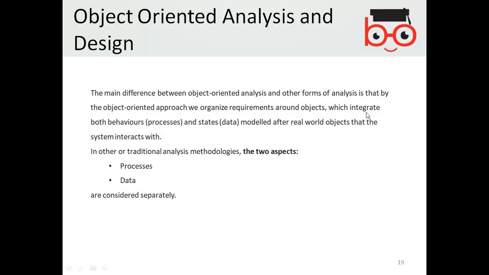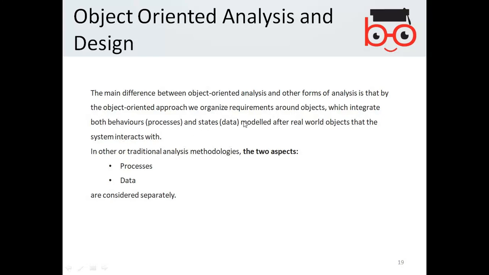which integrates both behavior and data. So one object will have data like attributes and behaviors like processes in the form of functions, modeled after real-world objects that the system interacts with.